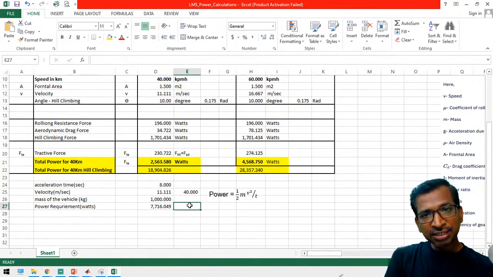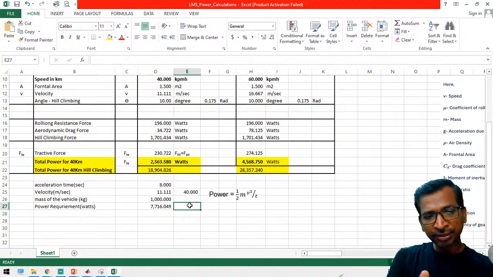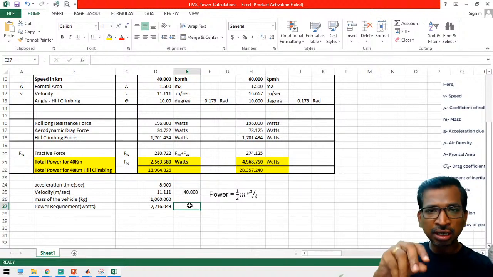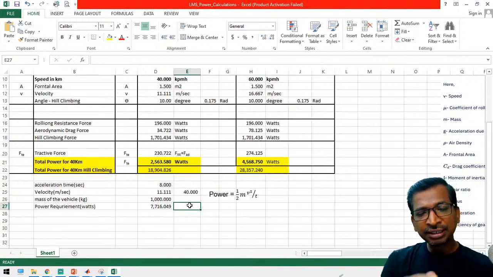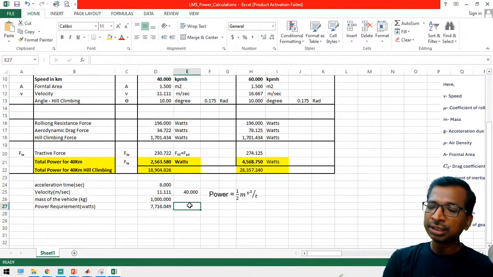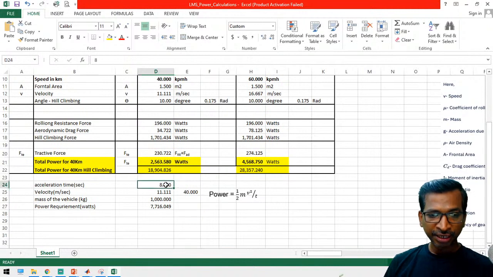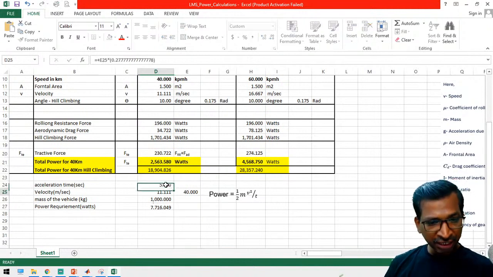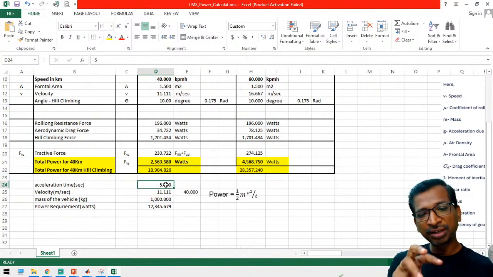Right? So in that case the motor critical speed, the motor speed and the torque, must lie within this power, and your battery should be capable of delivering this amount of current while it is in the standstill position. So if you combine these two scenarios, then you can vary the acceleration time, right? So instead of 8 seconds you can reach it in 5 seconds also. So again there will be some equilibrium.